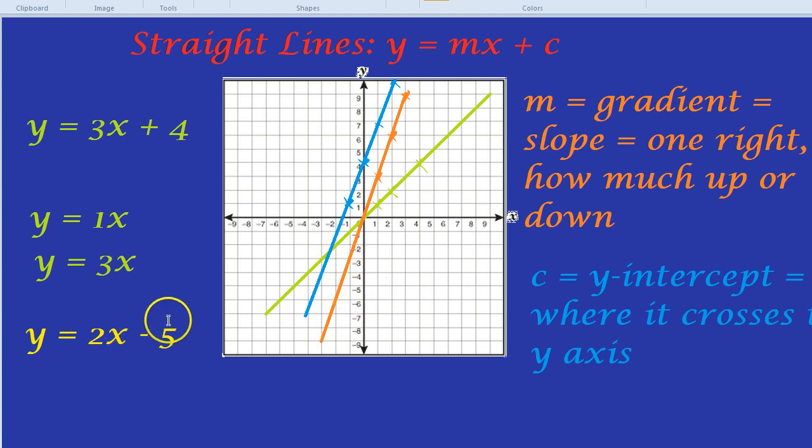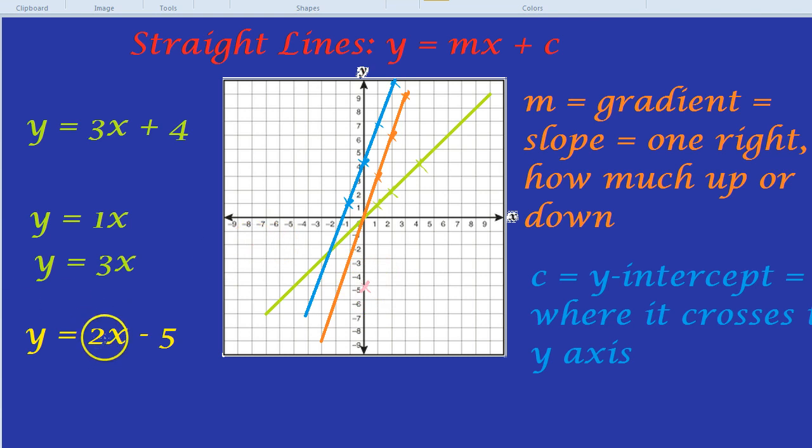Well, that's the number that's on its own, the minus 5. That's the y-intercept, where it crosses the y-axis. Where does it cross the y-axis? At minus 5, which is here. So we can instantly mark down that point.